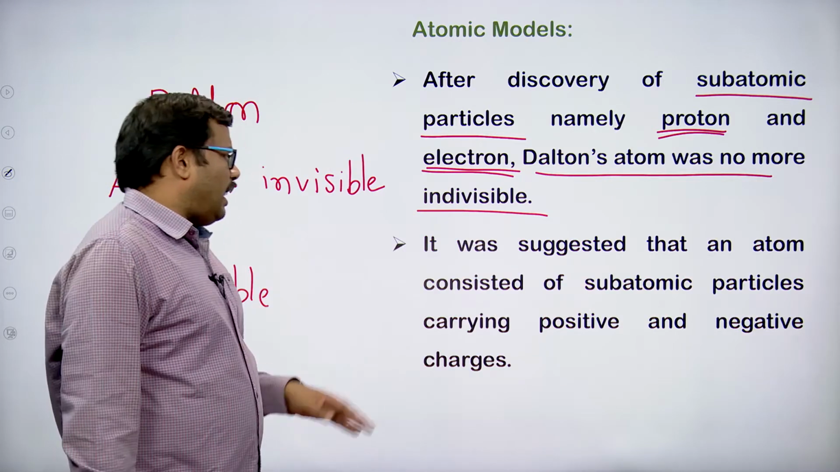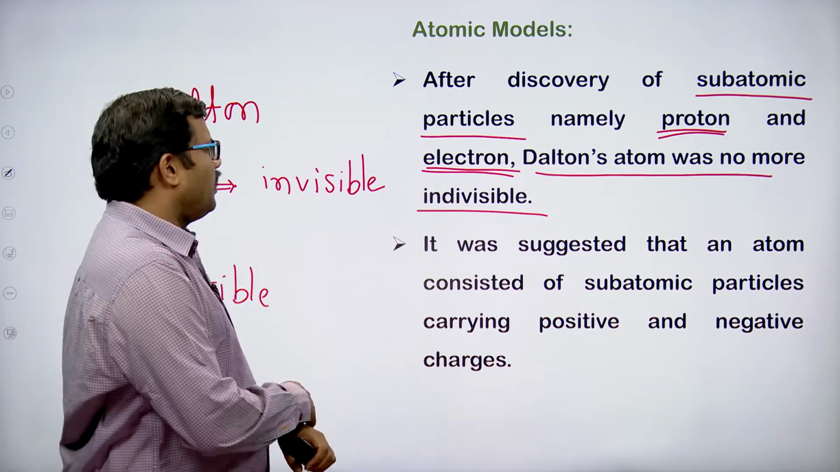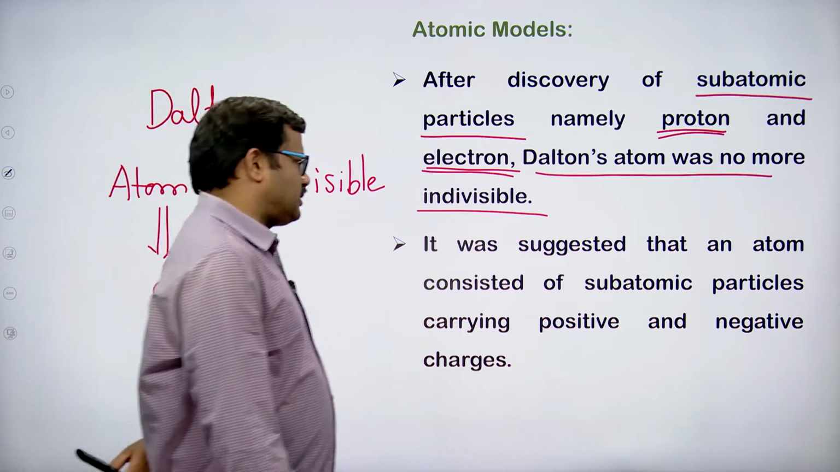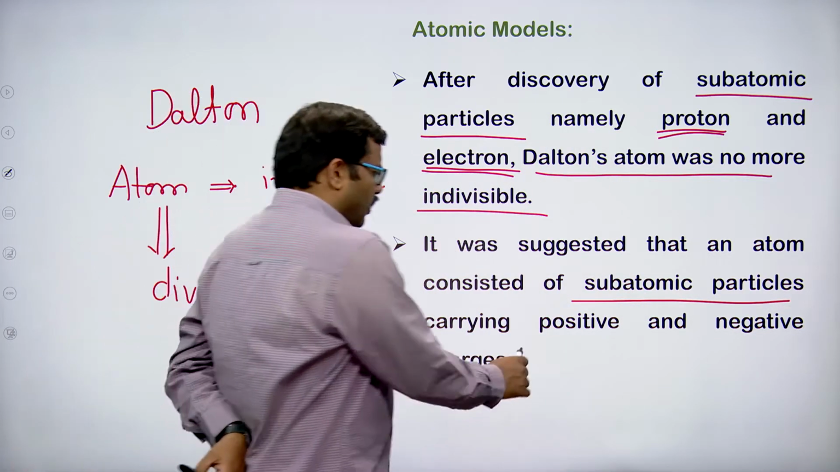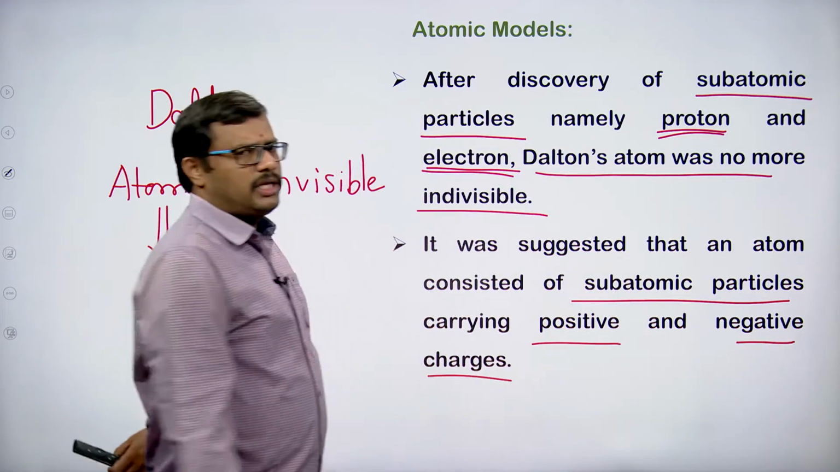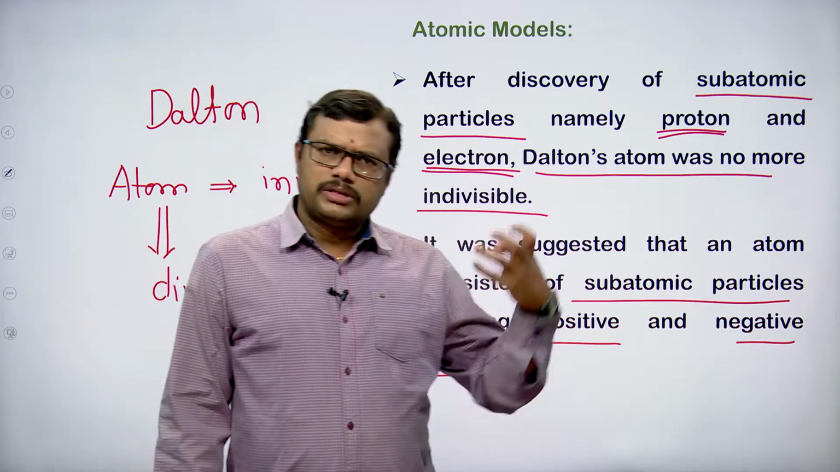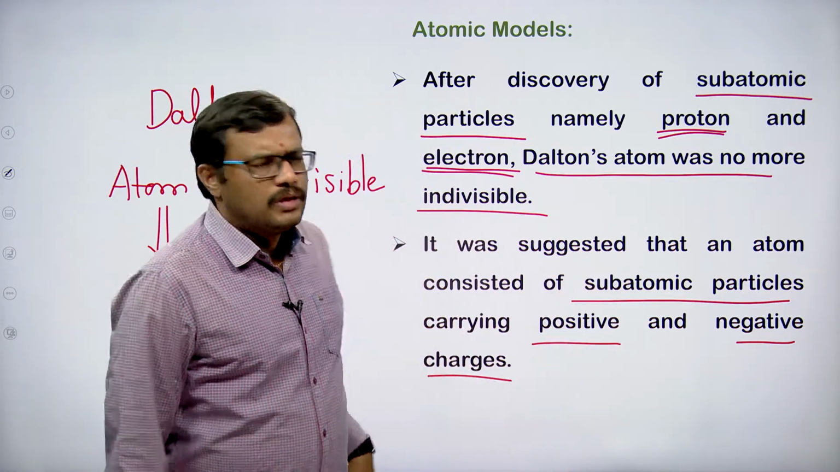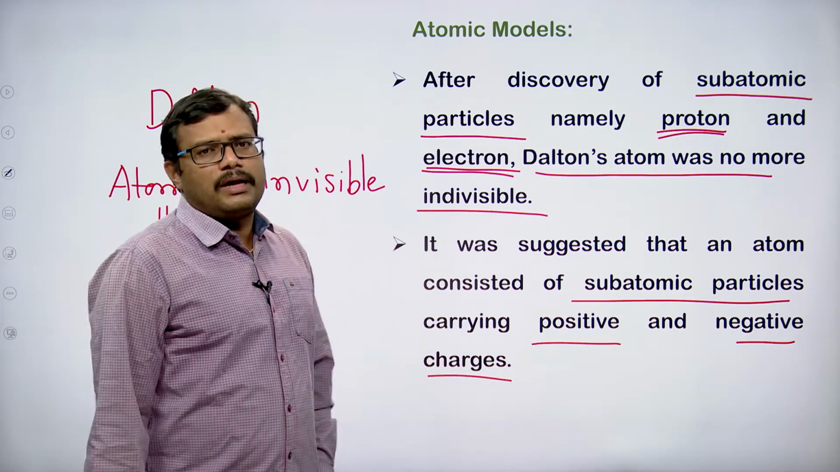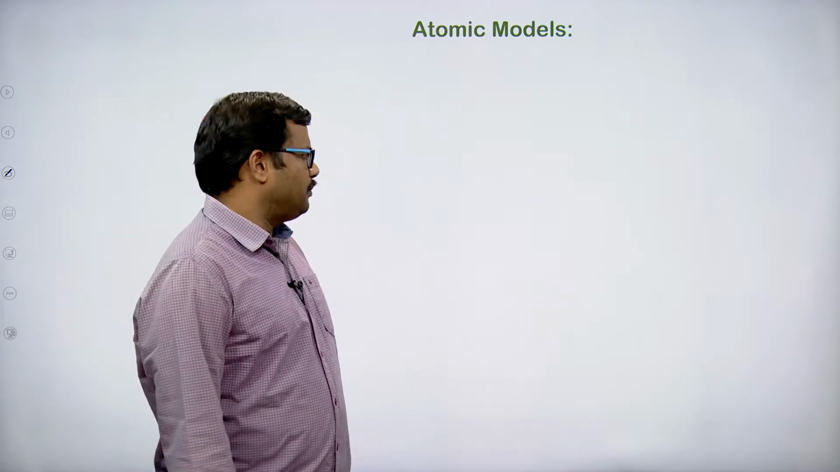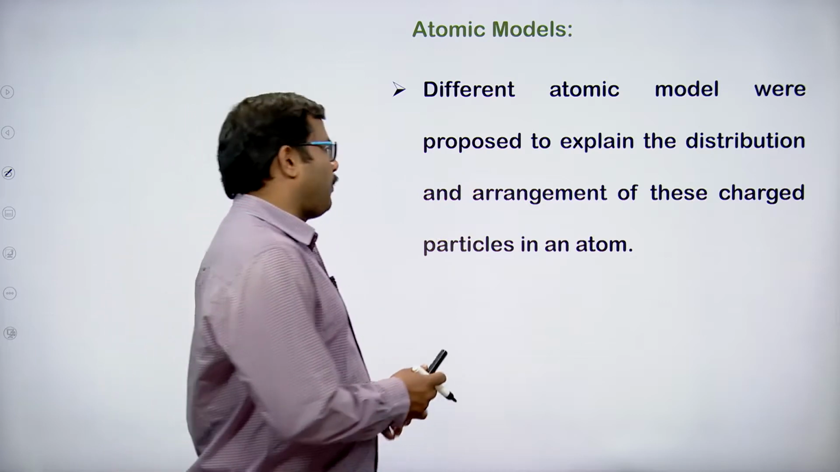It was suggested that an atom consisted of subatomic particles carrying positive and negative charges. After the discovery of all these particles, it clearly indicated that the atom consisted of subatomic particles carrying positive as well as negative charges. So positively charged protons and negatively charged electrons are present within an atom. This is the concept that came from the discovery of the fundamental particles or subatomic particles. Now different atomic models were proposed.